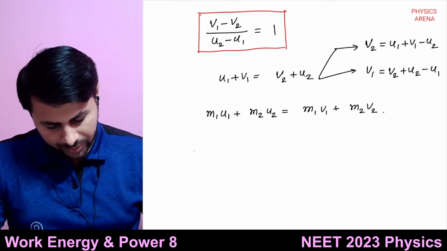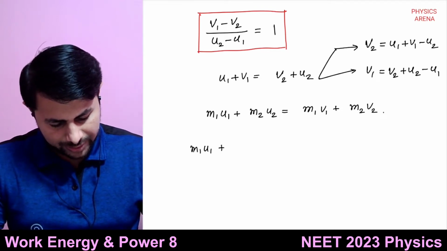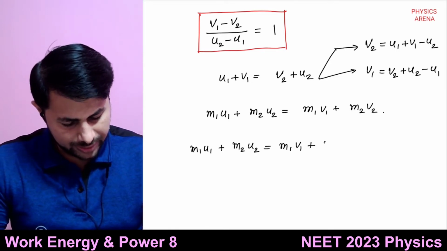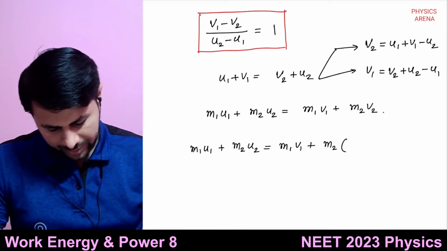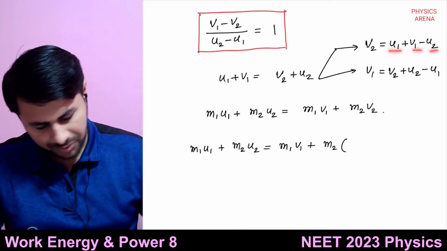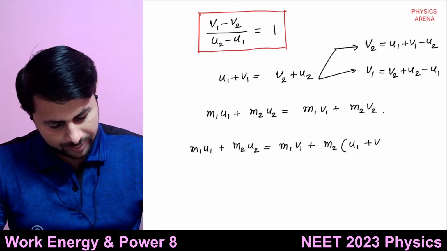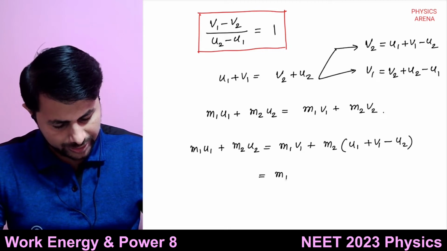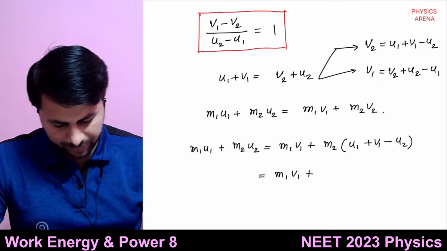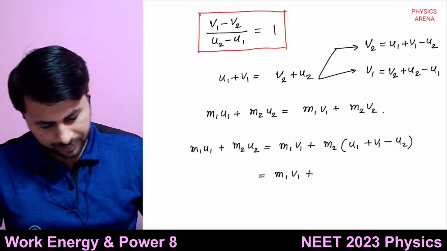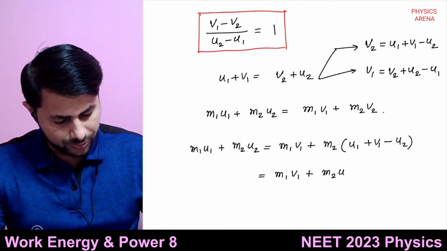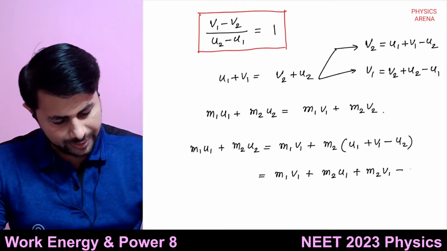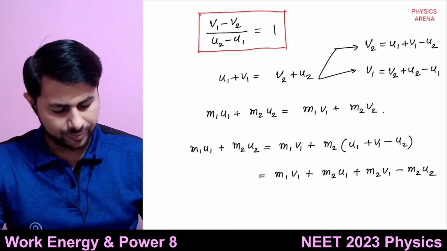Okay, so we have m1u1 + m2u2 = m1v1 + m2v2, where v2 is u1 + v1 - u2. Let's multiply out. So what do we get? m1v1 plus m2 multiplied by this thing: m2u1 + m2v1 - m2u2.